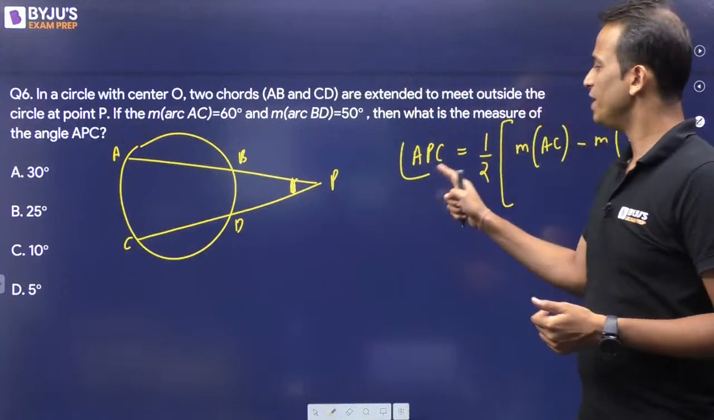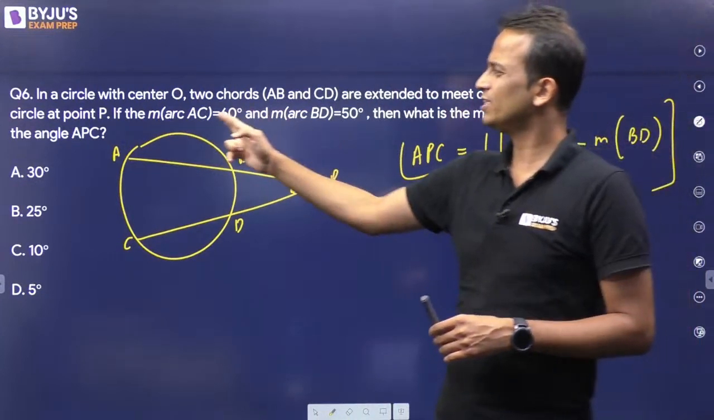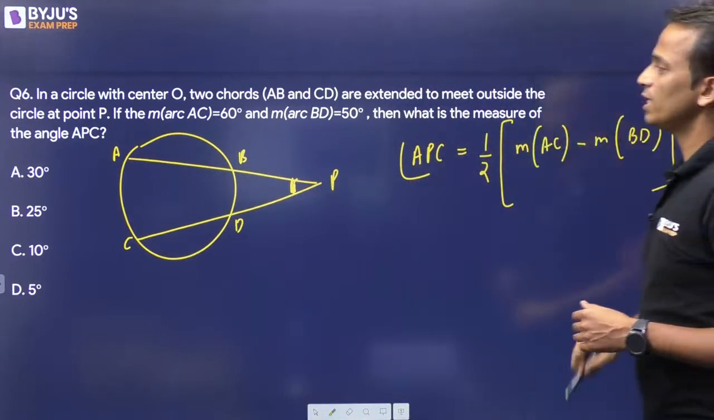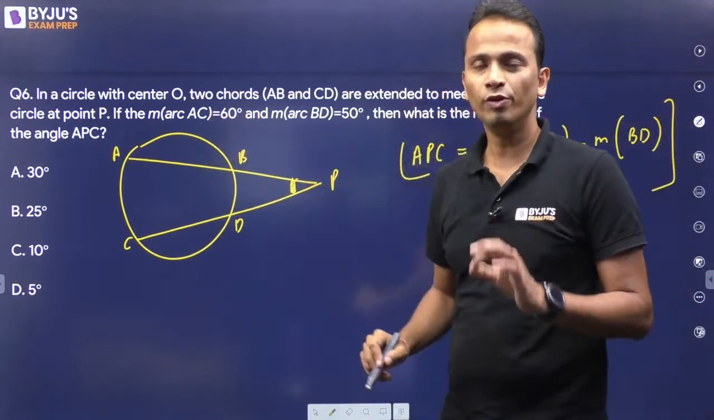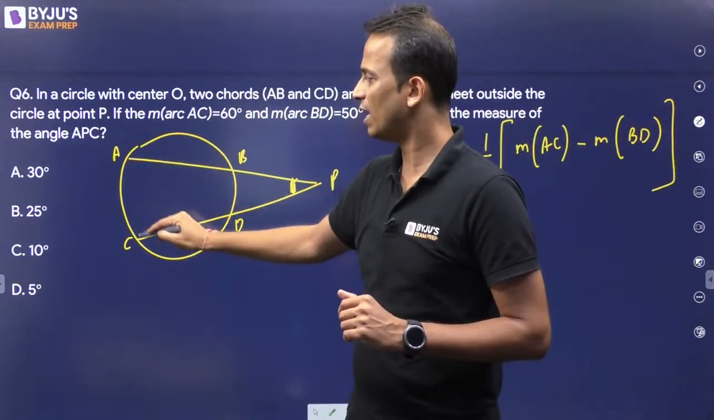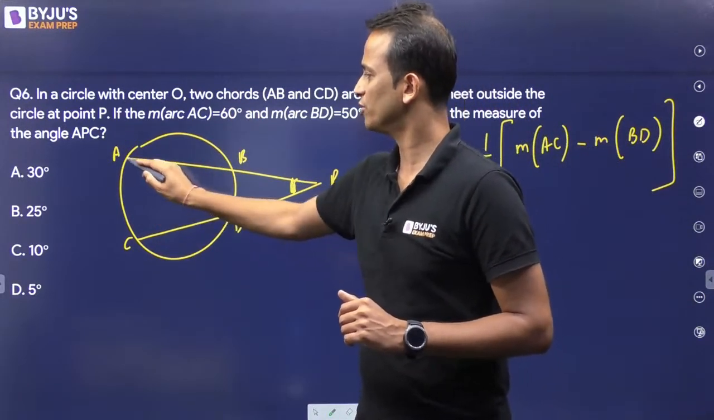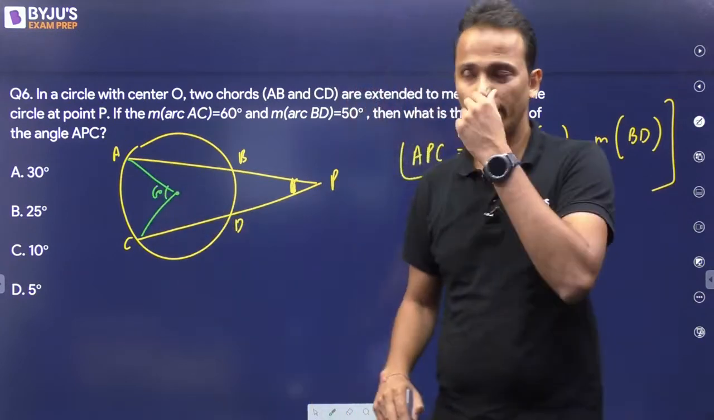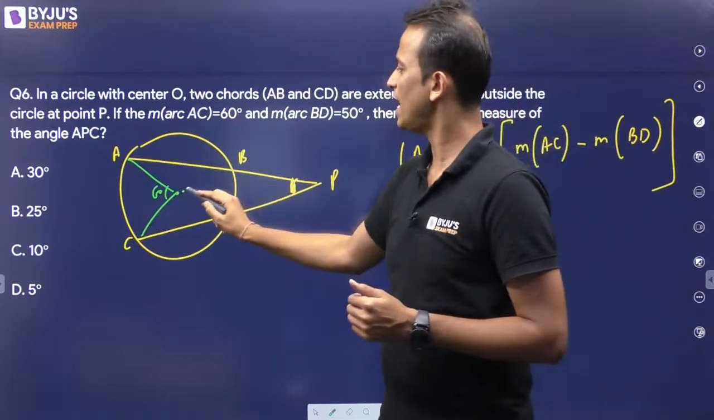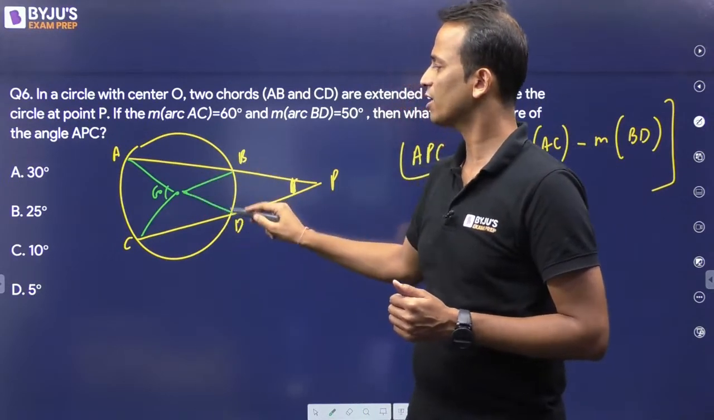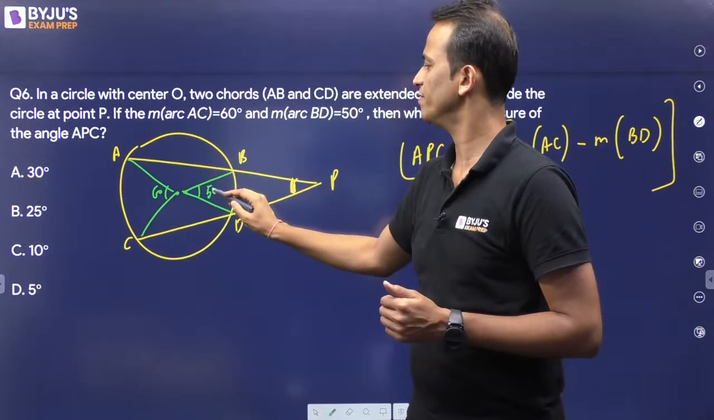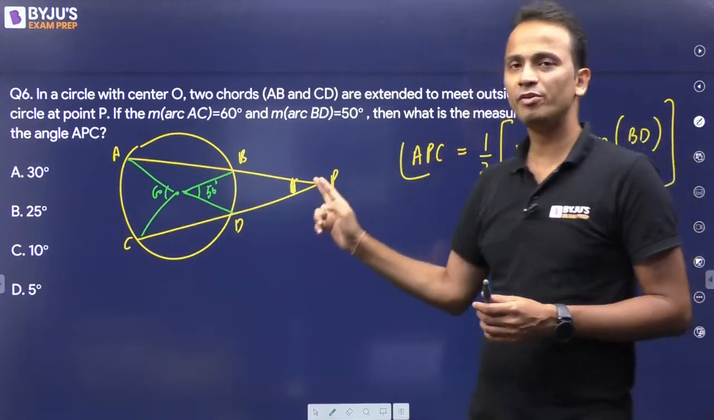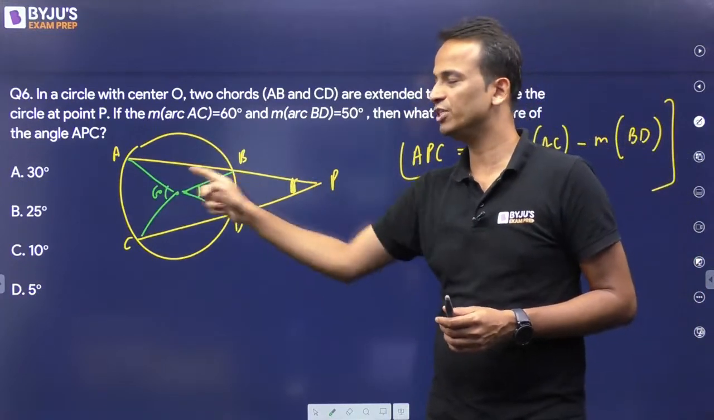Now what do we mean by measure of arc AC? In the question this term is also used. Okay? So now measure of arc AC will be the angle subtended by arc AC at the center of the circle. So basically this angle is 60 degrees. Okay. Measure of arc BD is the angle subtended by arc BD at the center of the circle, which is given as 50. Alright. So be careful with the angle between the chords and the measure of these two arcs.